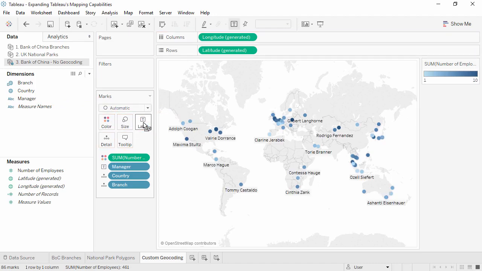Thank you for watching this video on expanding Tableau's mapping capabilities. To learn more about the requirements for the custom geocoding import file and considerations to bear in mind, please continue to the video Custom Geocoding.